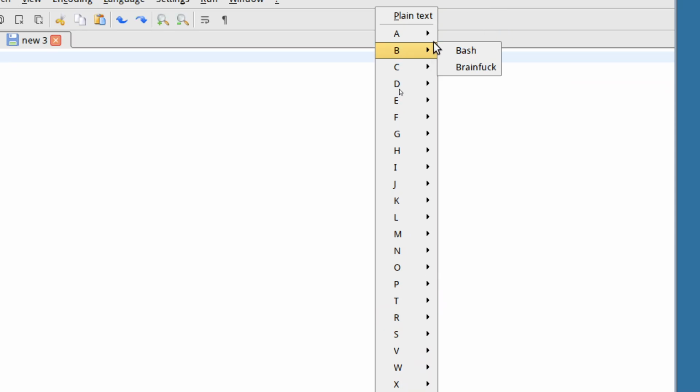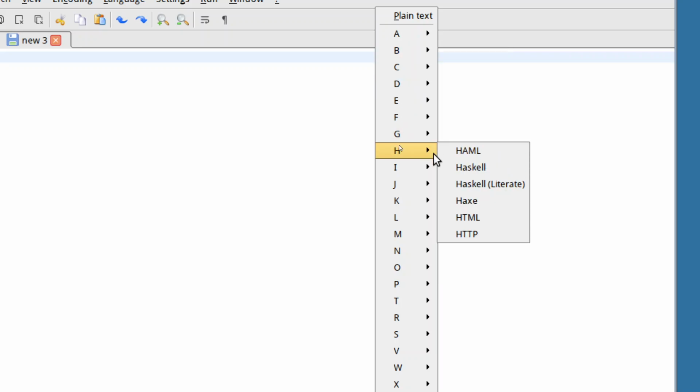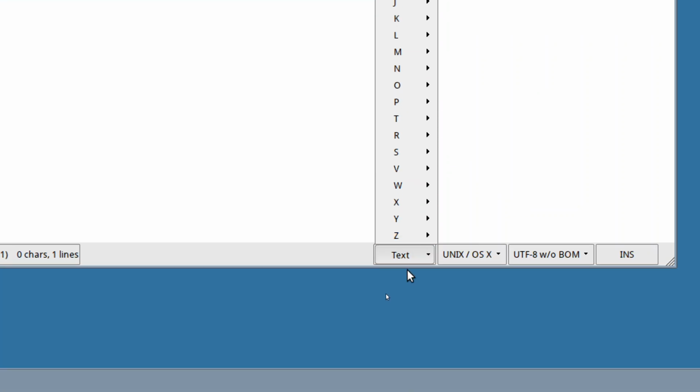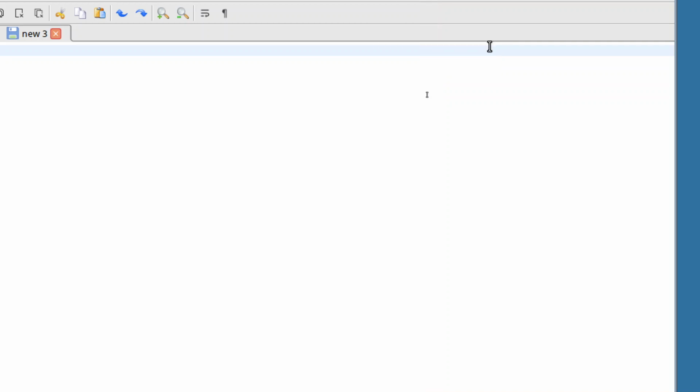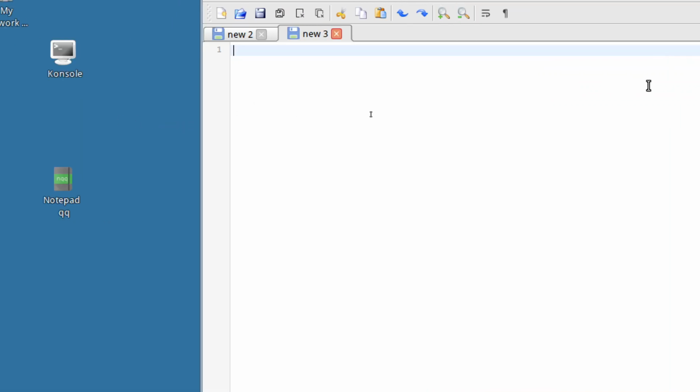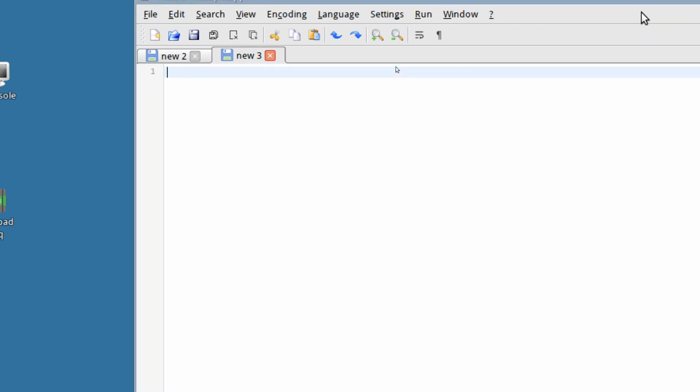Now, instead of wasting your time in selecting whether you are going to type a bash script or not, you can save it with the .sh extension. But if you don't want to save it, then go here. By default, it will assume that you are writing a text file, but you can always go here and then say bash. Then onwards, it will start the syntax highlighting. Now, my personal advice is just to save it at a proper location. So where am I going to save it?